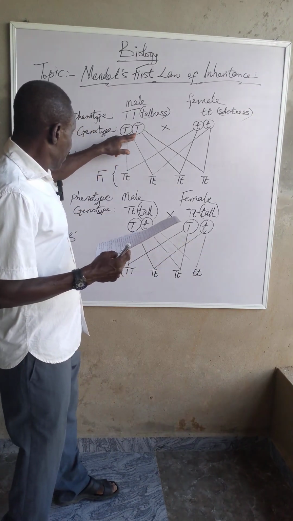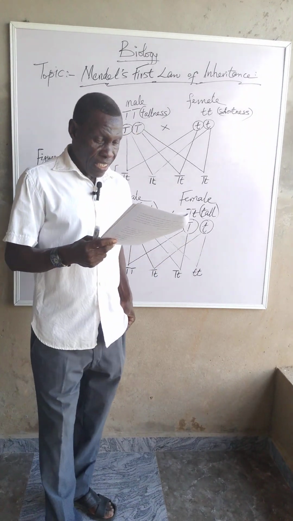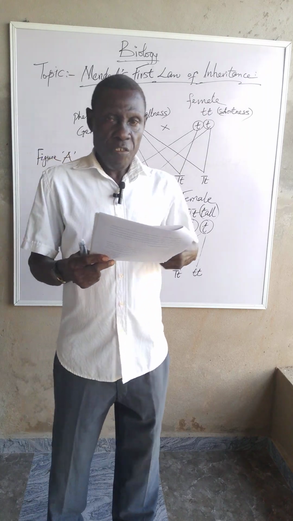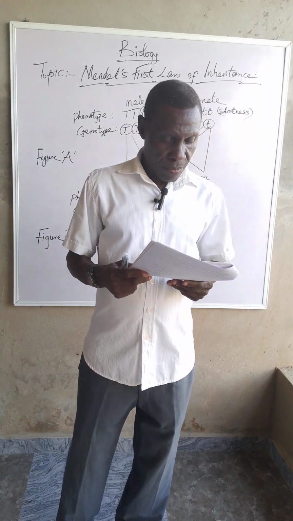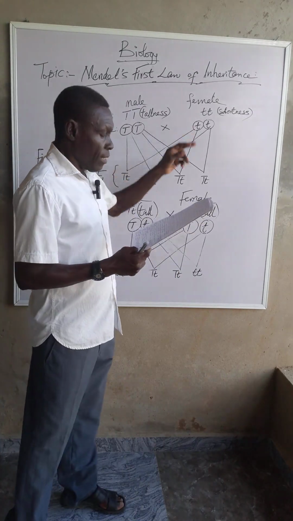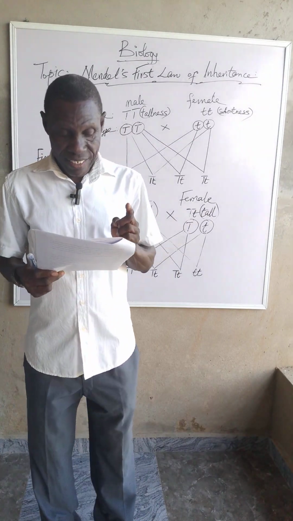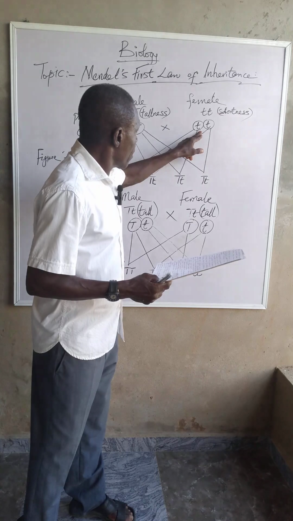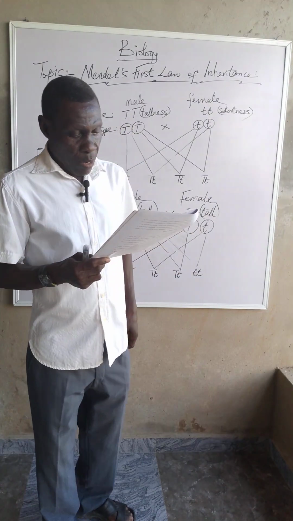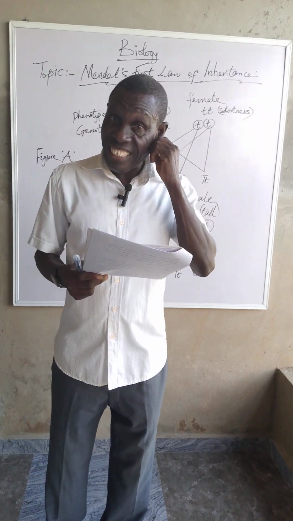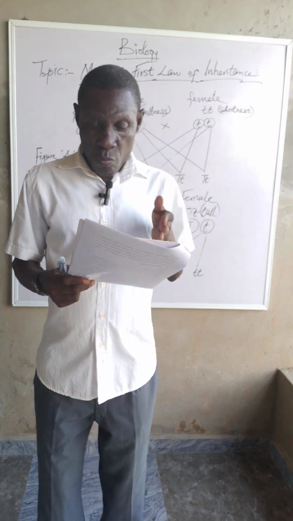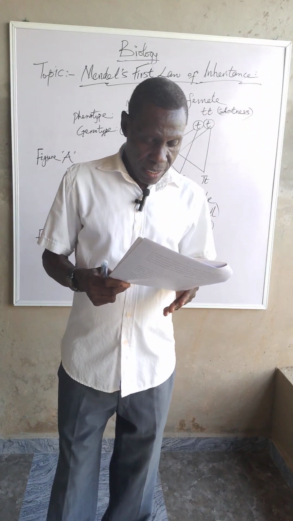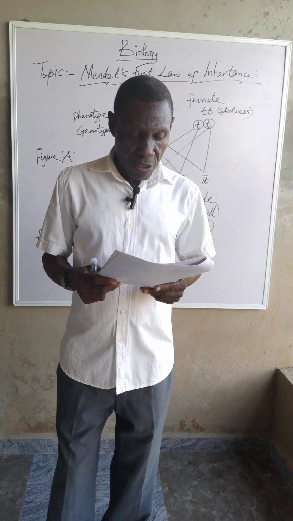The double capital T represents the genotype of the pure breeding tall plants. The small t is the gene for shortness, while the double small t represents the genotype, that is, the genes, as homozygous for tallness and homozygous for shortness.